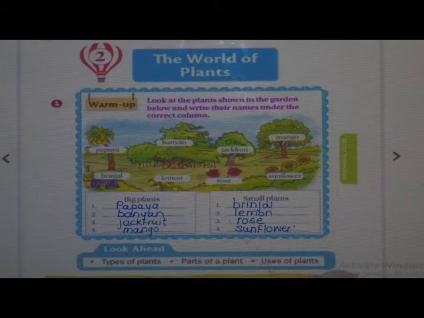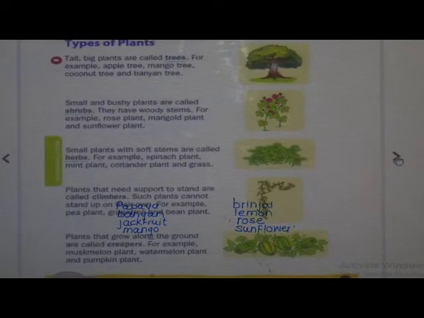Done. So see students, in this lesson what we are going to learn? See, types of plants we are going to learn. Afterwards, parts of plants, and then lastly we will see the uses of plants. So one by one in detail we will learn. See, first is types of plants.